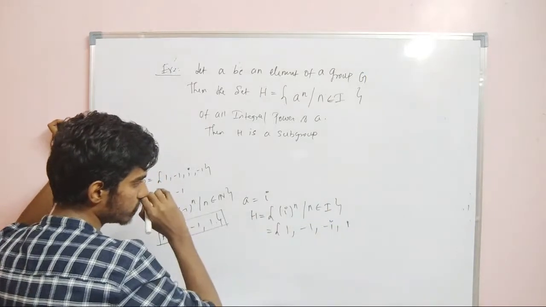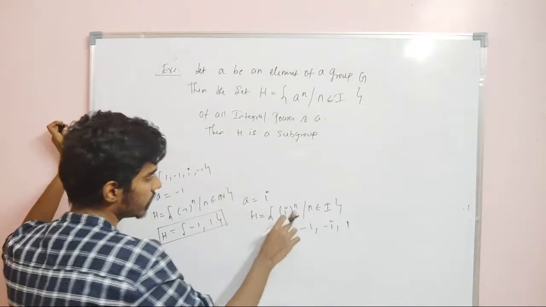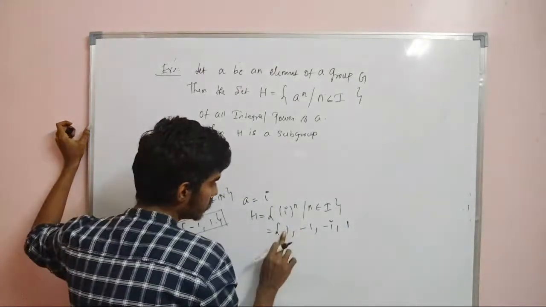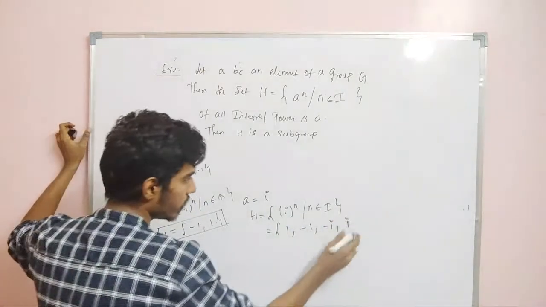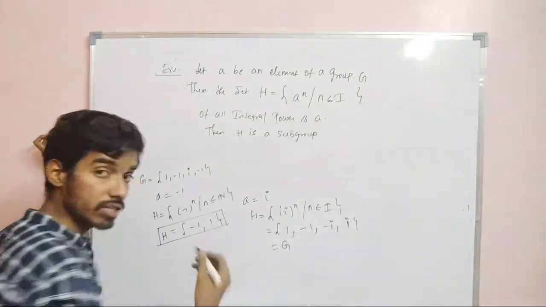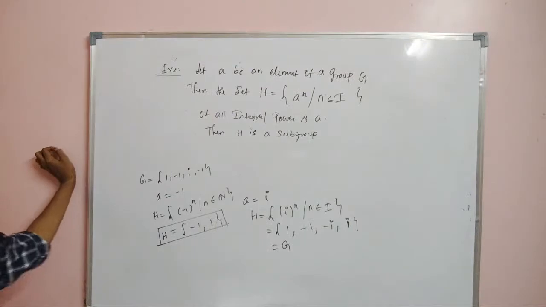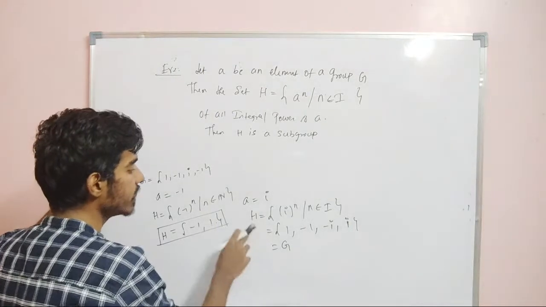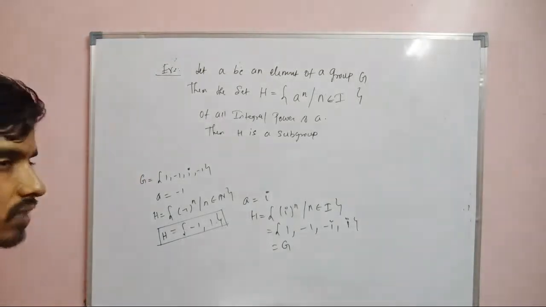Sorry, if n is equal to 0, we will have 1. If n is equal to 1, we will have i. So you can see this set is G. Every set is a subgroup of itself. Remember, every set is a subgroup of itself. So therefore here in this case H turns out to be G, no problem.